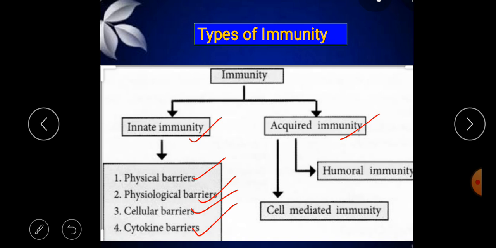The second type is acquired immunity. Acquired immunity is again characterized into two types: one is humoral immunity, and another one is cell-mediated immunity.